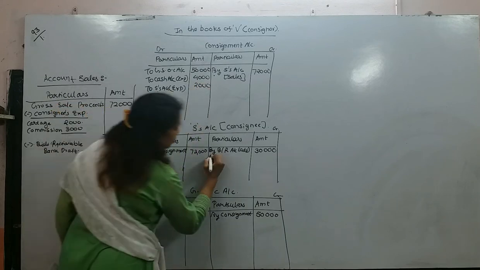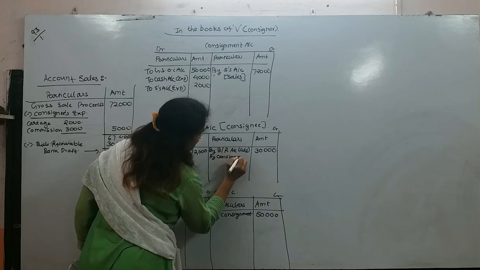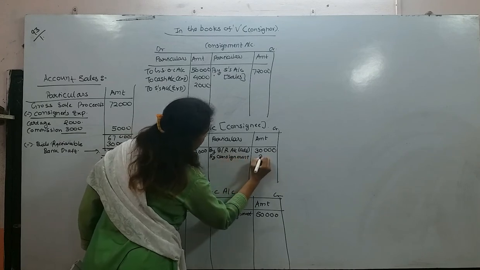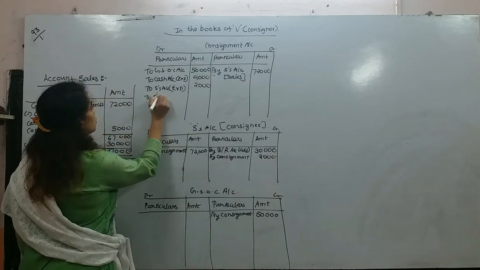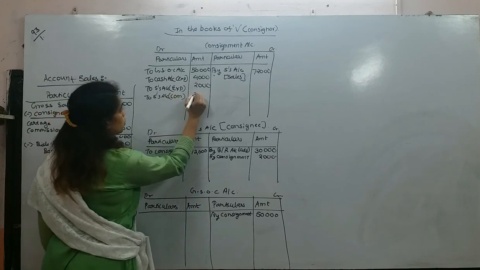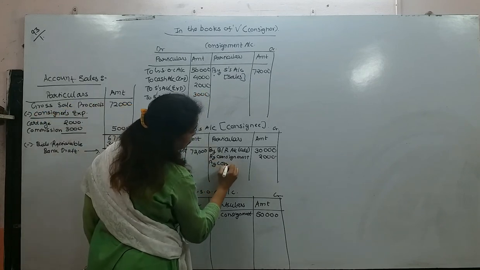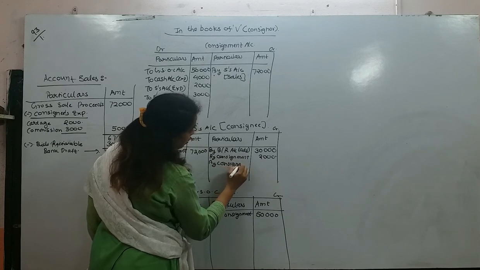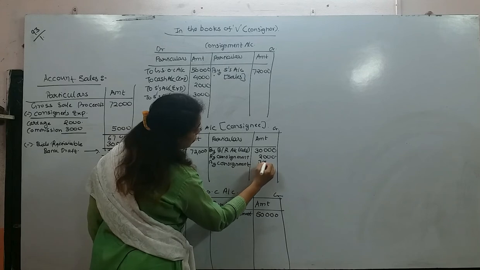To S, so here I will write by consignment 2,000. Then to S commission 3,000. These are the expenses made by the consignee, so we are writing the consignee's name, 3,000.